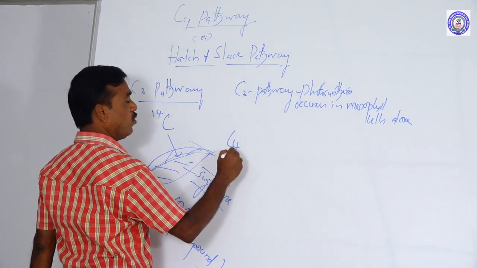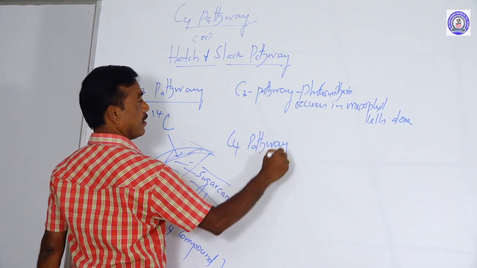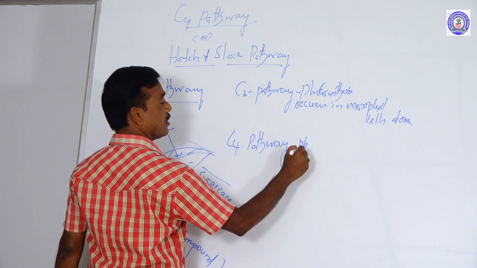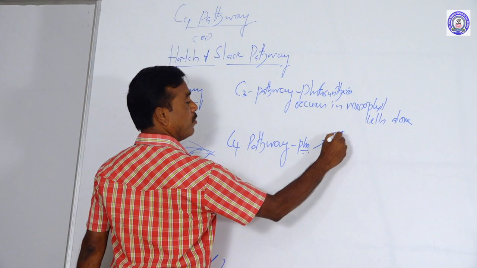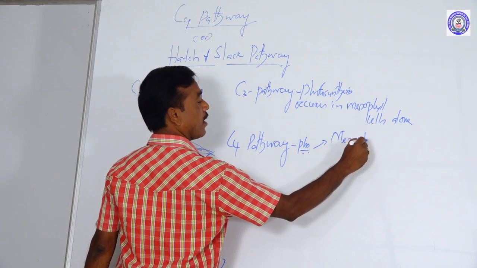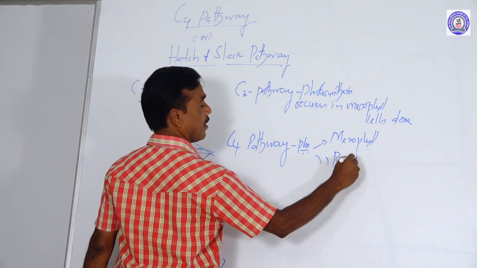But in the C4 pathway, photosynthesis occurs in both mesophyll cells as well as bundle sheath cells.